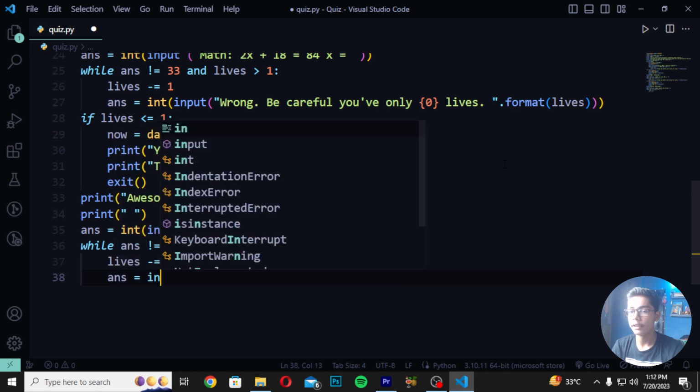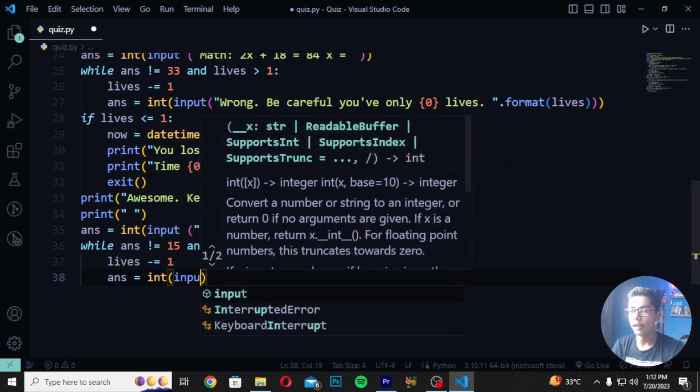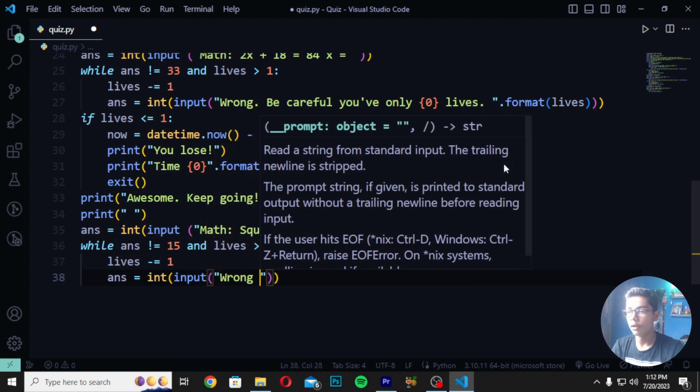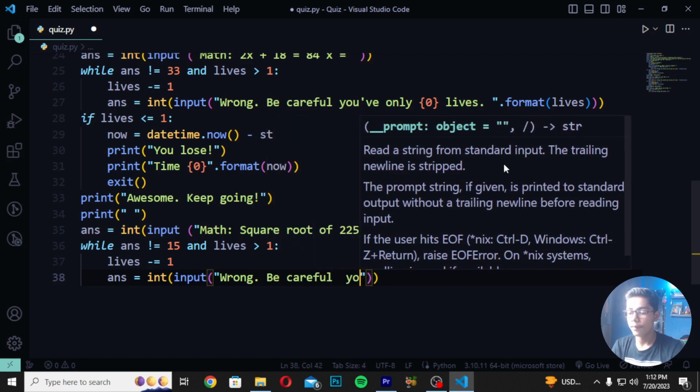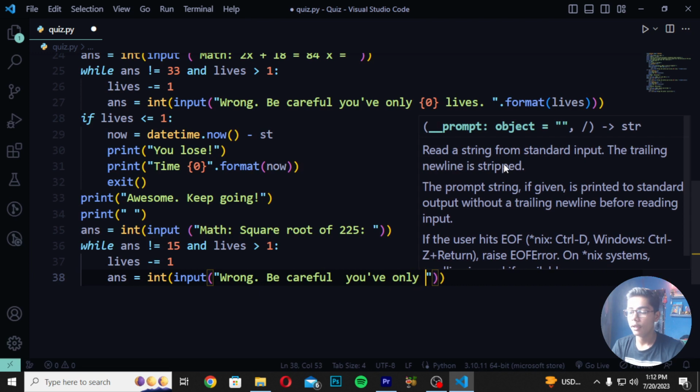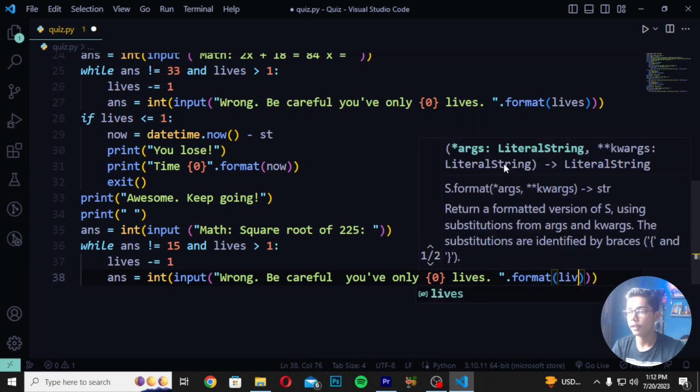Write here ANS init. Then I will be now writing here input like this. Write here wrong. Be careful like this. Then I will be writing you have only 0 lives. Then when you've written this, you have to write here dot format. Give a space here. Write here dot format again. Then I will be writing here lives like this.